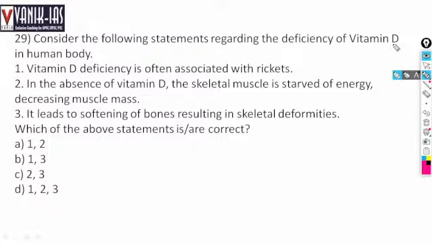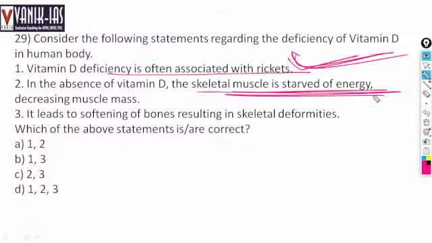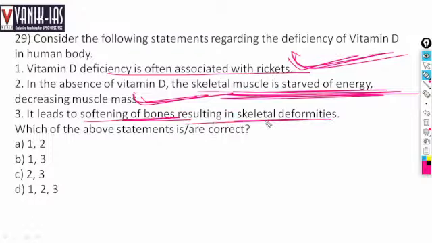Yes, vitamin D deficiency is often associated with rickets. With vitamin D deficiency, a person may suffer from rickets. In the absence of vitamin D, skeletal muscle is starved of energy, decreasing muscle mass. This is also right. It leads to softening of bones, resulting in skeletal deformities.